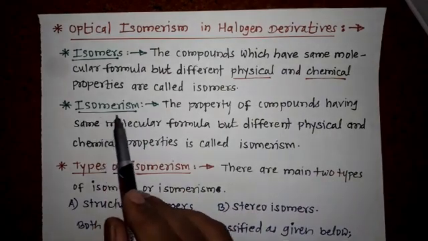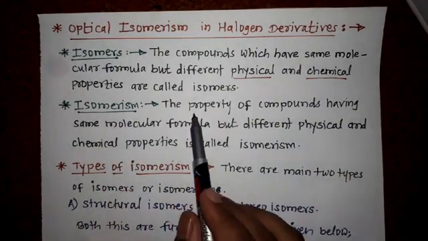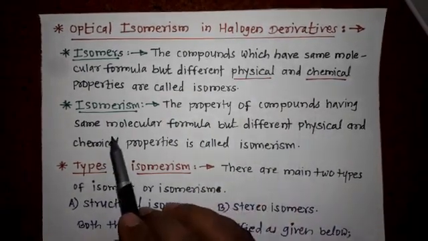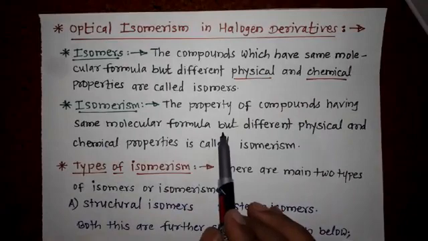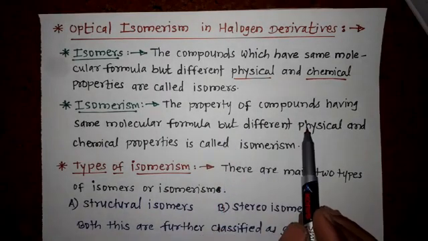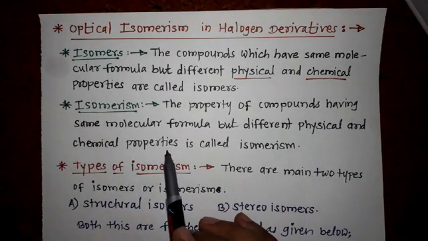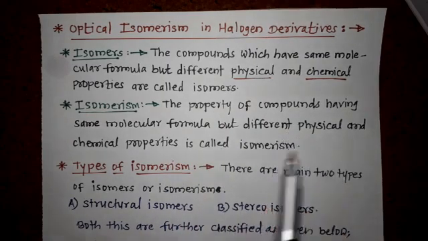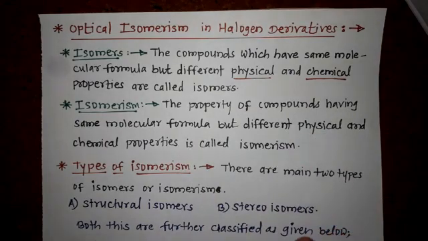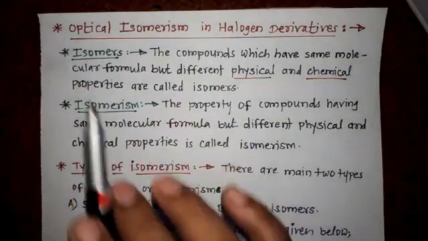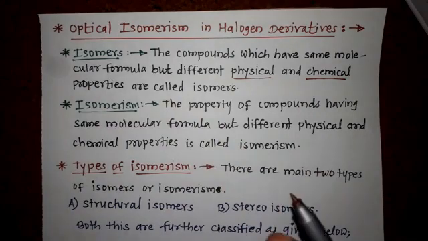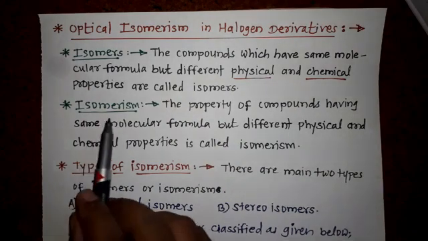Now, isomerism: the property or phenomenon of the compounds having same molecular formula but different physical and chemical properties is called isomerism. The compounds which have the same molecular formula and different physical and chemical properties are called isomers, but the property or phenomenon of those isomers is called isomerism.